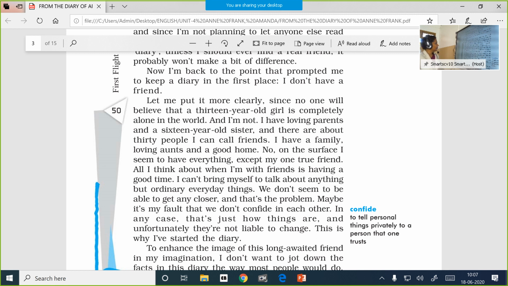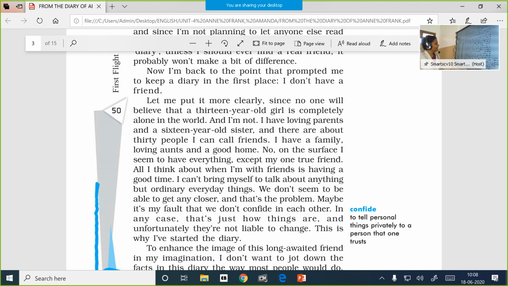I have loving parents and a 16-year-old sister, and there are about 30 people I can call friends. I have a family, loving aunts, and a good home. No, on the surface, I seem to have everything except my one true friend.